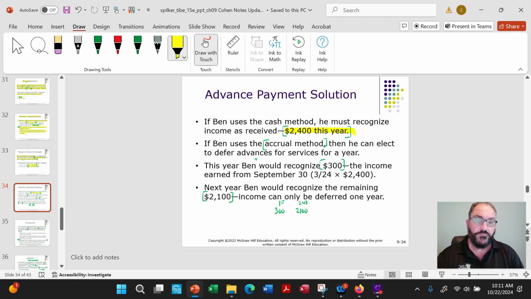He got the money. If it's accrual method, he can elect to defer advances for services for a year. So he'd recognize $300 because it's only September 30th. It'd be October, November, December, 3 out of the 24 months. Okay? And then the next year, he would have the $2,100. Okay? Income can only be deferred for 1 year, so we'd have to recognize the remaining. All right.